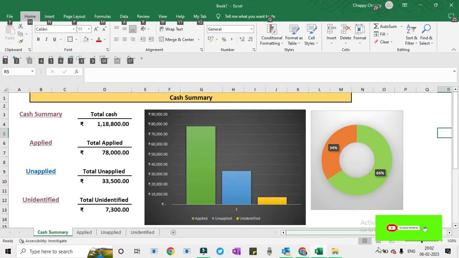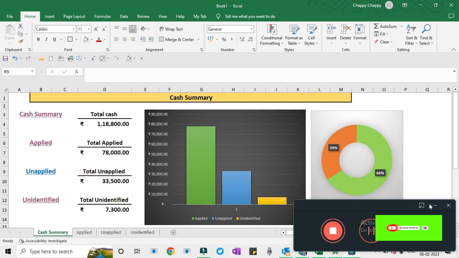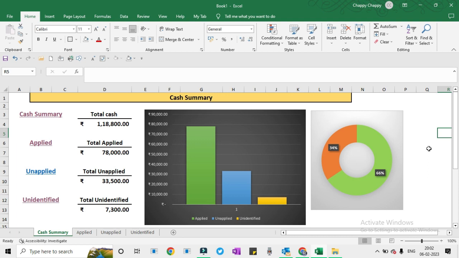Unapplied and unidentified amount. On the left hand side we have a few links. When we click on them, we will directly jump to that sheet. Like when I click on unidentified, we will move on to the list tab of unidentified. This is the dashboard which we will prepare on our daily business life cycle.